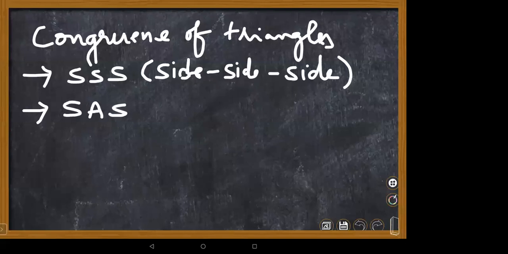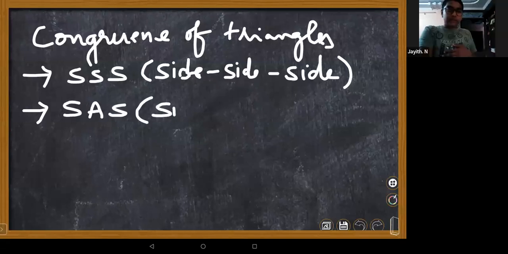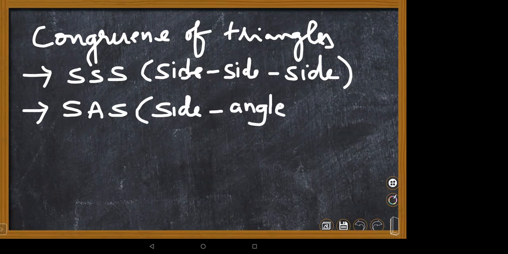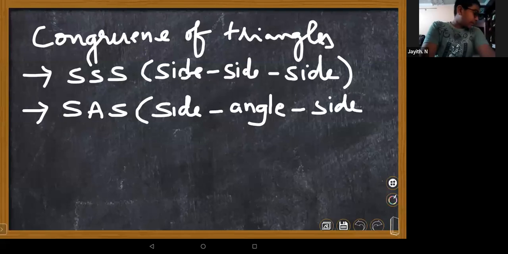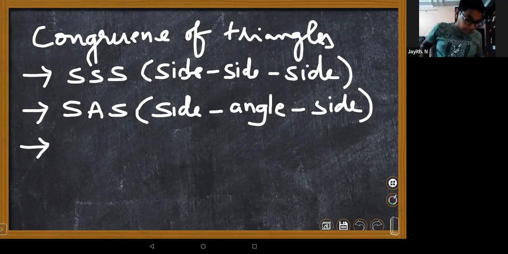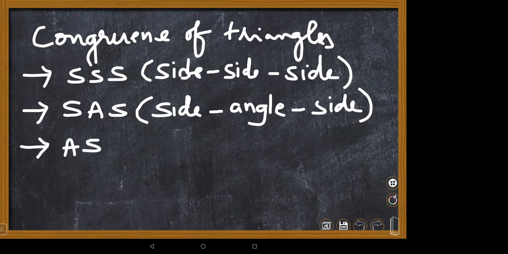Next one, SAS. SAS means side, angle, side. But here, one thing you need to remember, children: the angle should be included between the sides. Which angle we are taking is very important. Ma'am, can I read that point? Yes, please read out. First one, then SAS, then ASA.